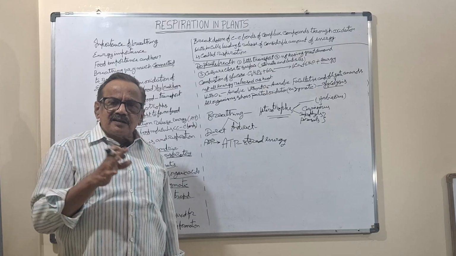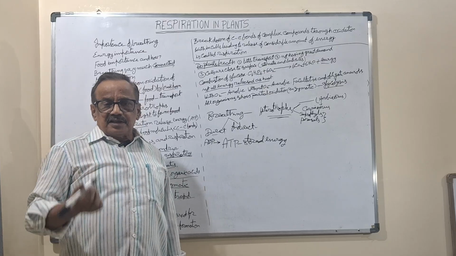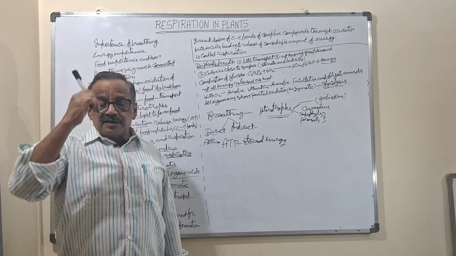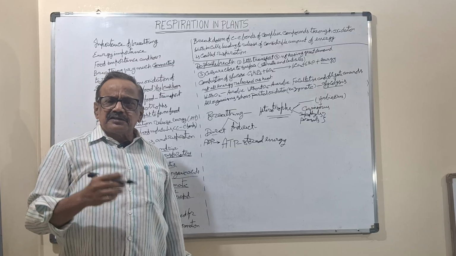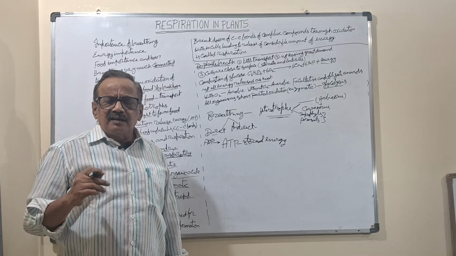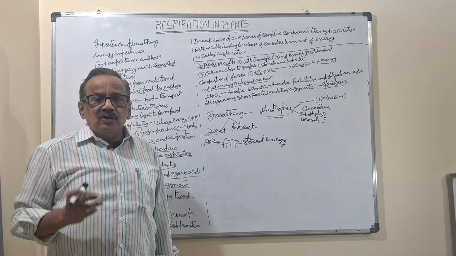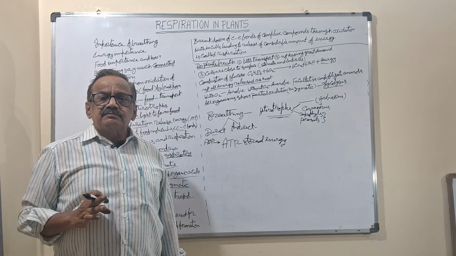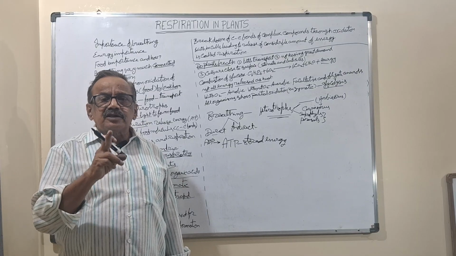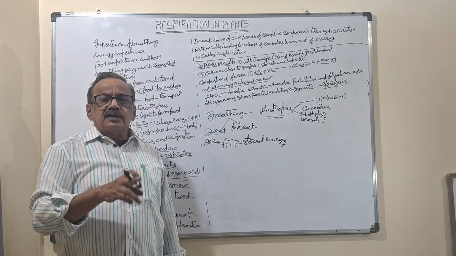Even small animals have a respiratory system, with inhalation and blood that supplies all the cells. But huge plants do not have a respiratory system, yet they breathe. Breathing means, as I told, reaching of oxygen into the cell.